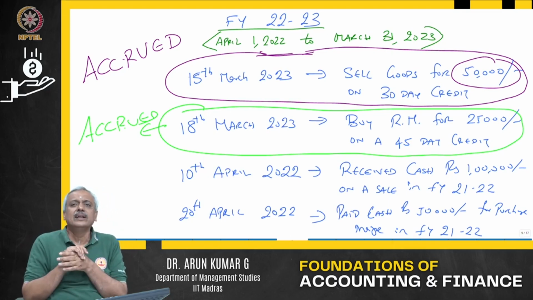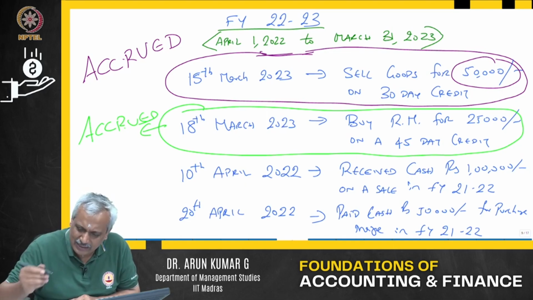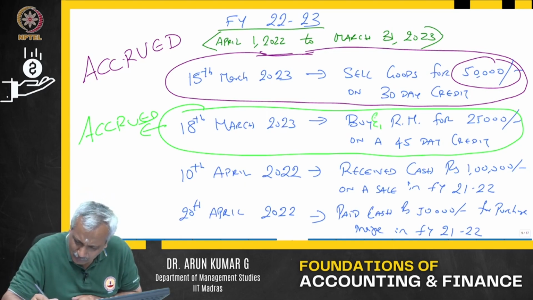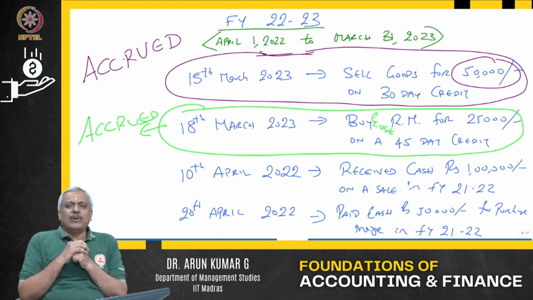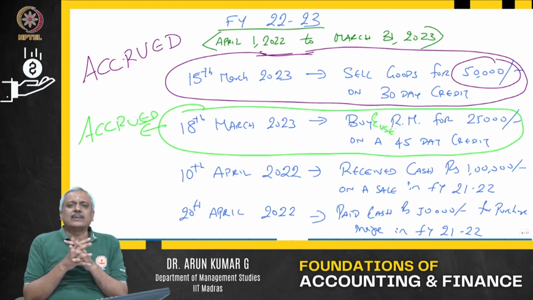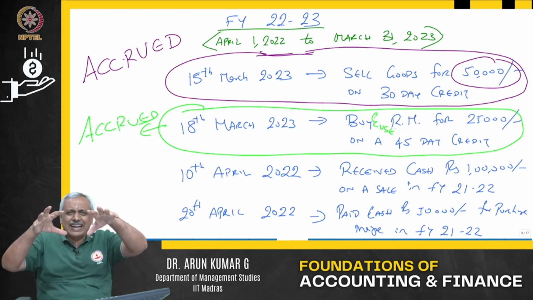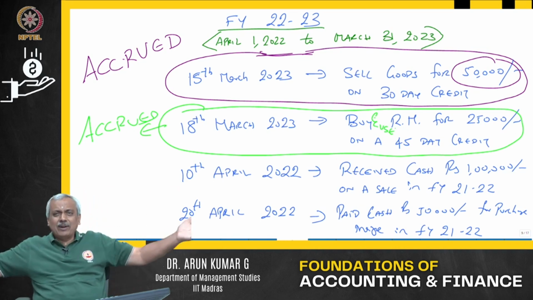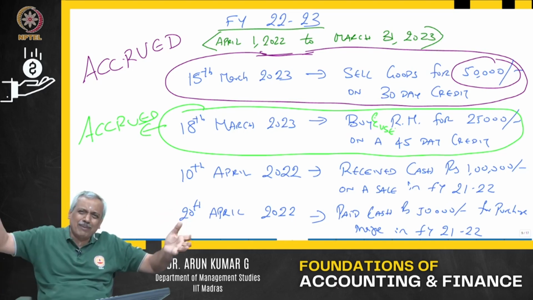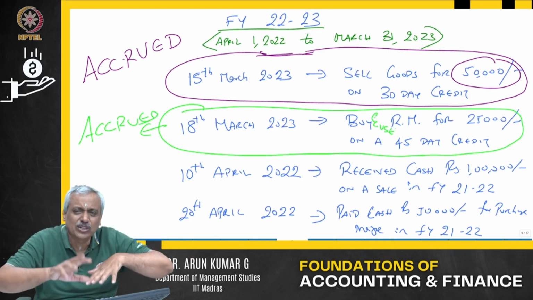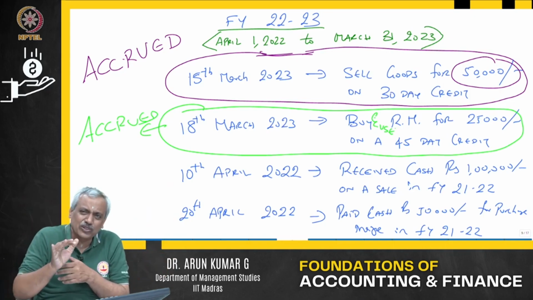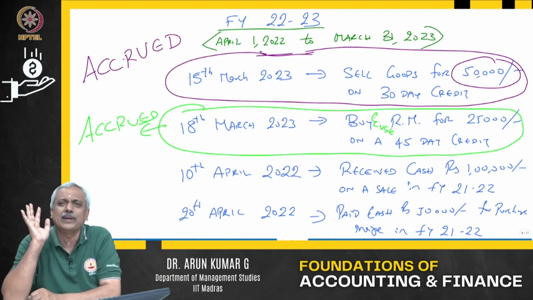So, that is okay. I will add one more: buy and use the raw material of 25,000 on a 45-day credit. I have bought and used it also in the financial year. So what has happened? The goods have come in. I have taken ownership of the goods. Money I have not paid. That is okay, but I am liable to pay. I have used the goods, so it has become an expenditure. Which year? Financial year 22-23. FY 22-23, it has become an expenditure for me.